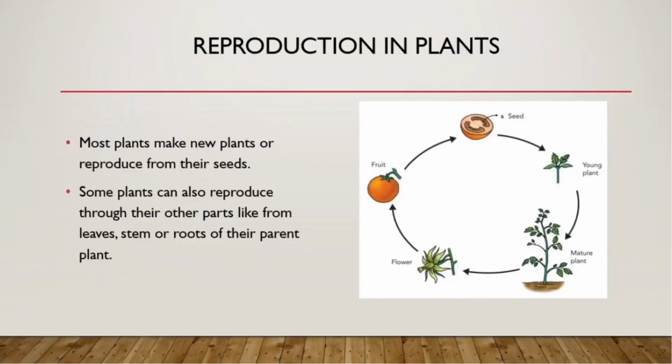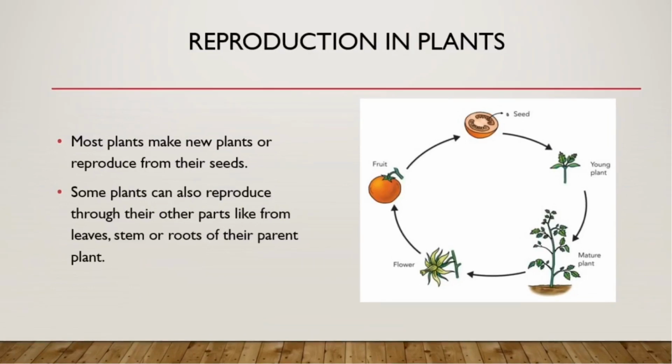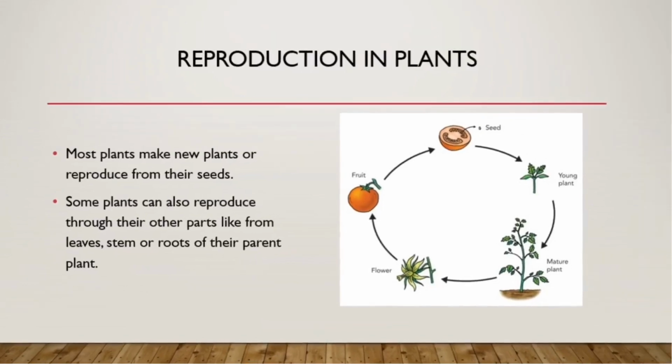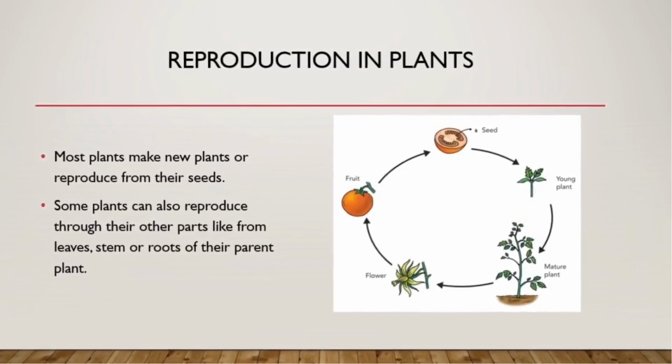Now let's see about reproduction in plants. Most plants make new plants or reproduce from their seeds. And do you also know that some plants can also reproduce through their other parts, like from the leaves, stem or roots of the parent plant?